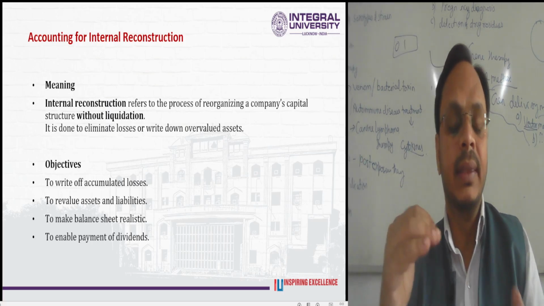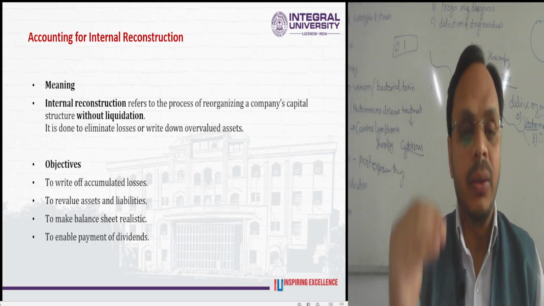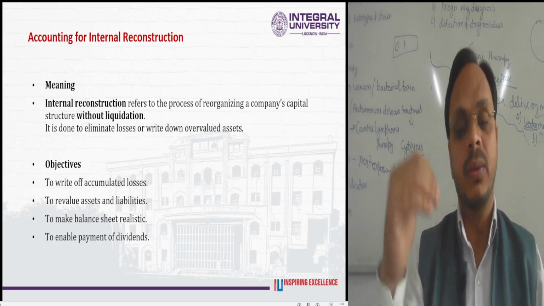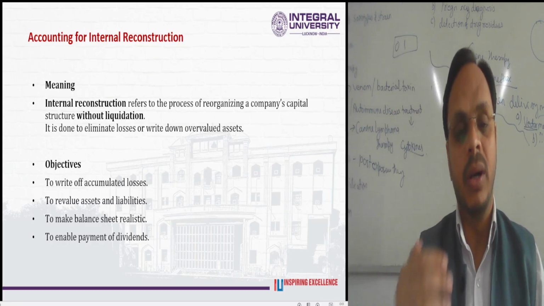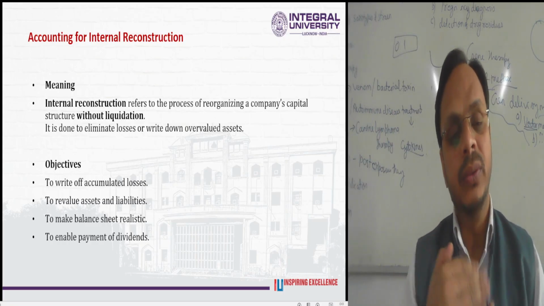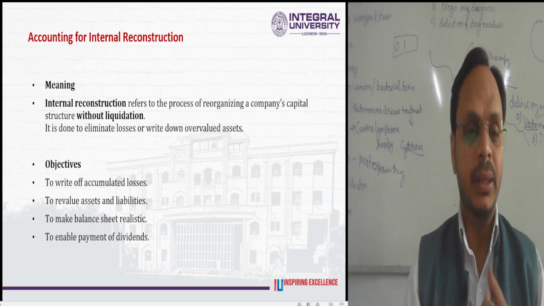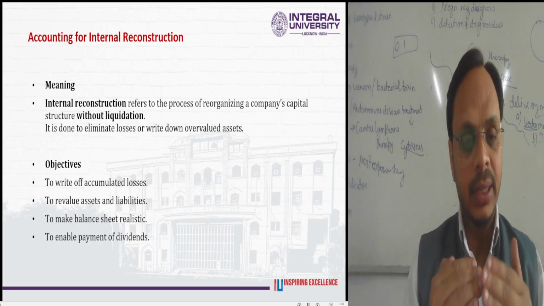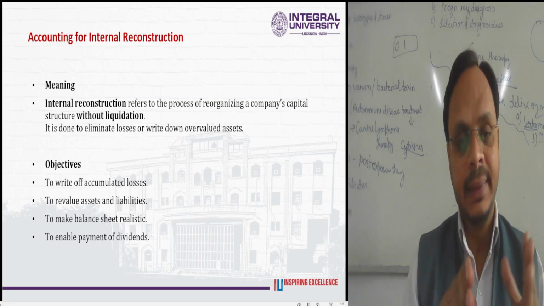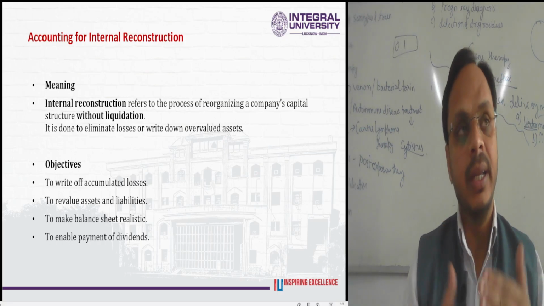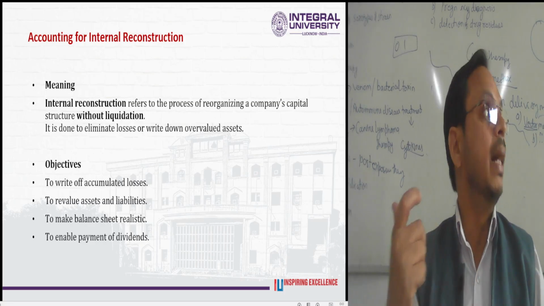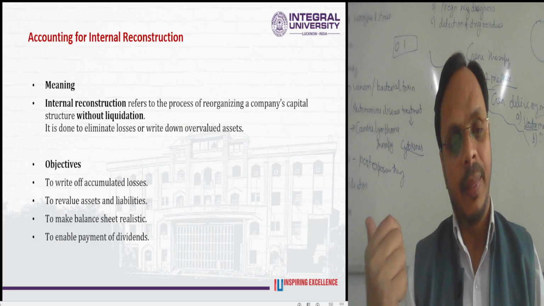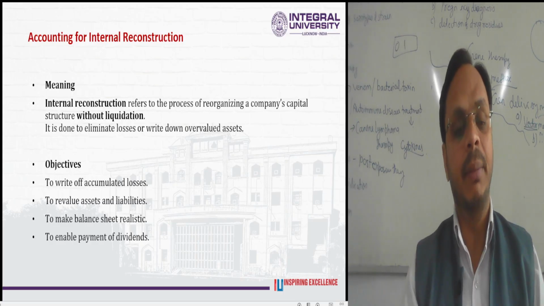If assets have been valued too low or too high, or any liabilities have been valued too low or too high, all the assets as well as the liabilities are revalued to make the balance sheet realistic. All the assets and the liabilities are revised once again, a fresh balance sheet is prepared, and this enables the payment of dividend.